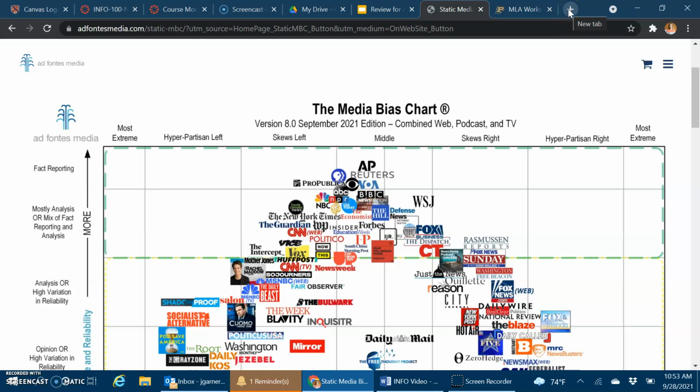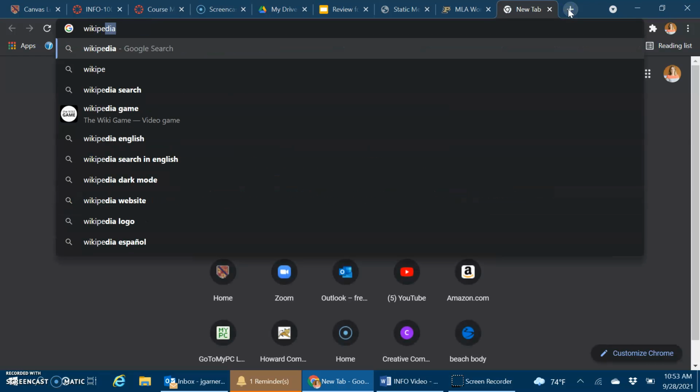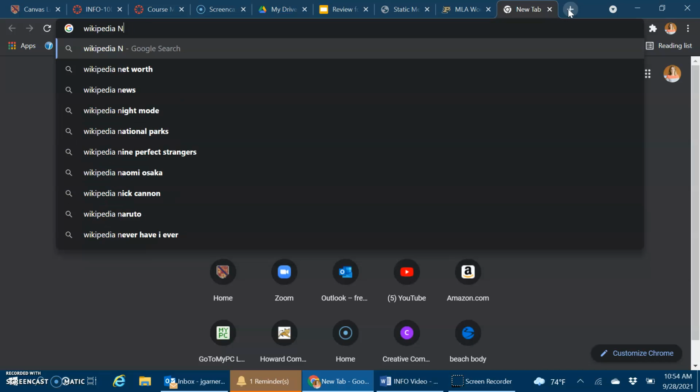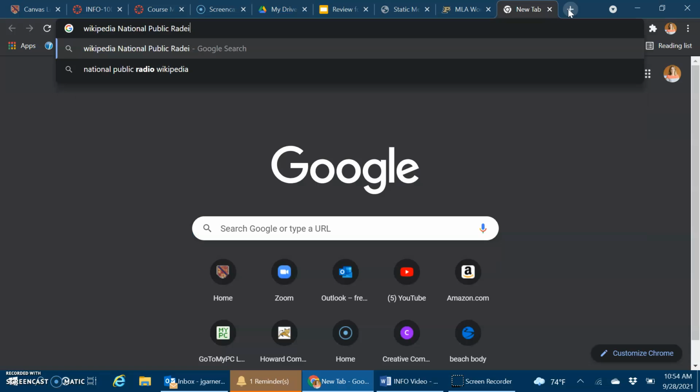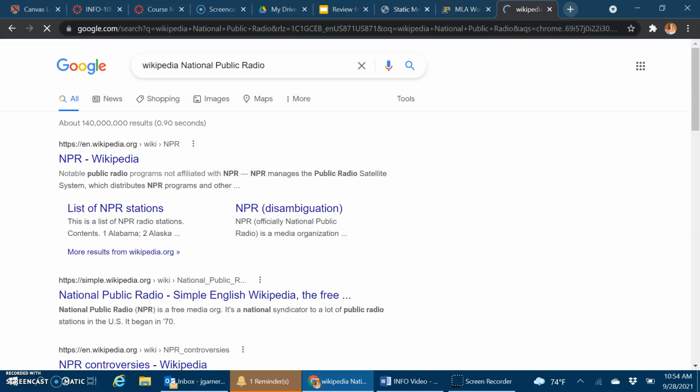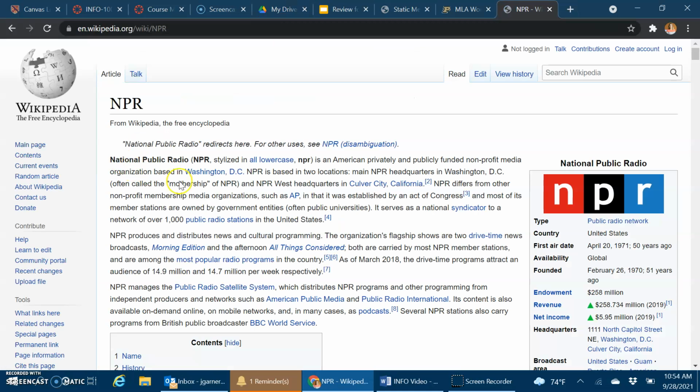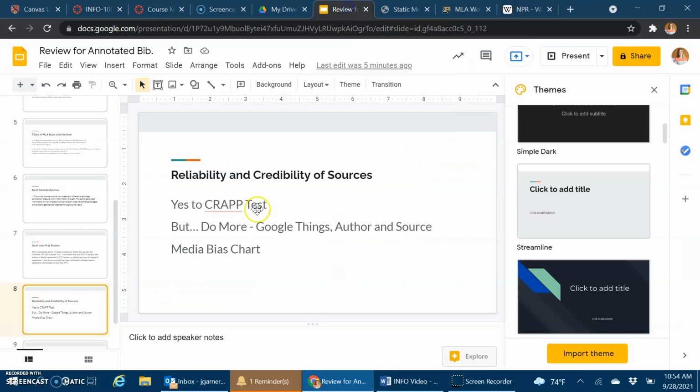Another thing I could do is Google NPR and try to look it up on Wikipedia. Yes, I said you can look it up on Wikipedia. I have to use the big name, National Public Radio. Let's see what it says. Usually that will tell you something about the source too. National Public Radio is an American privately and publicly funded nonprofit media organization. So I can read about NPR and find out if it's a reliable and credible source. Same thing, I can Google the author's name. And so I want you to take those extra steps in looking up that information.